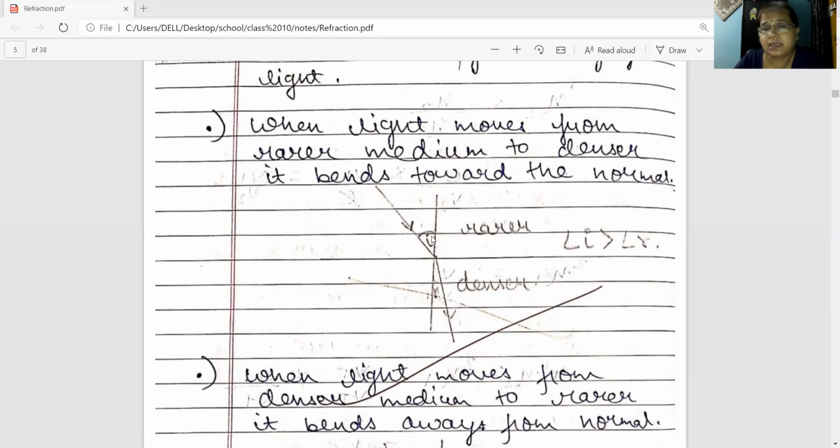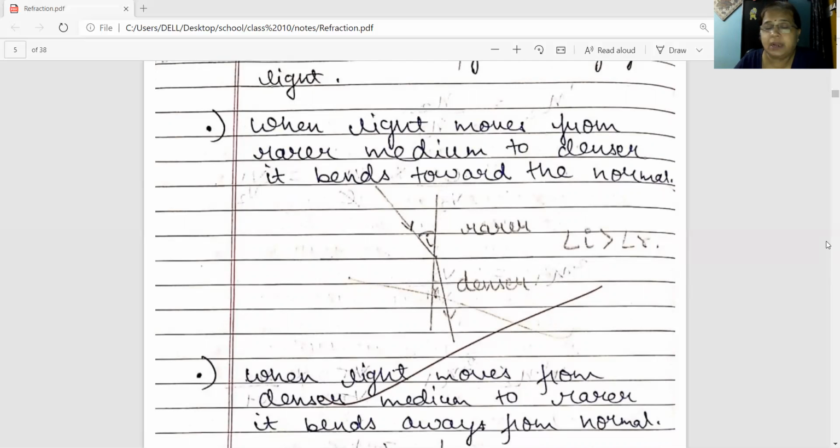So in this case, see angle I, angle made by incident ray with the normal, that is angle of incidence, will be greater than angle of refraction. If you take a single medium, suppose rarer medium, the light will travel in a straight line. But since the light is moving from rarer to denser medium, density will get changed. So speed of the light will get changed. The path will get changed at the boundary. The light ray will bend toward the normal. So angle of incidence will be greater than angle of refraction.